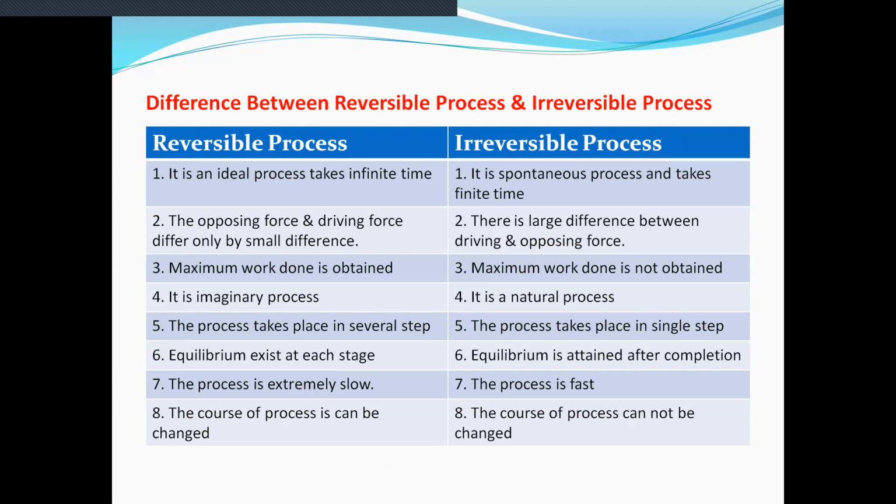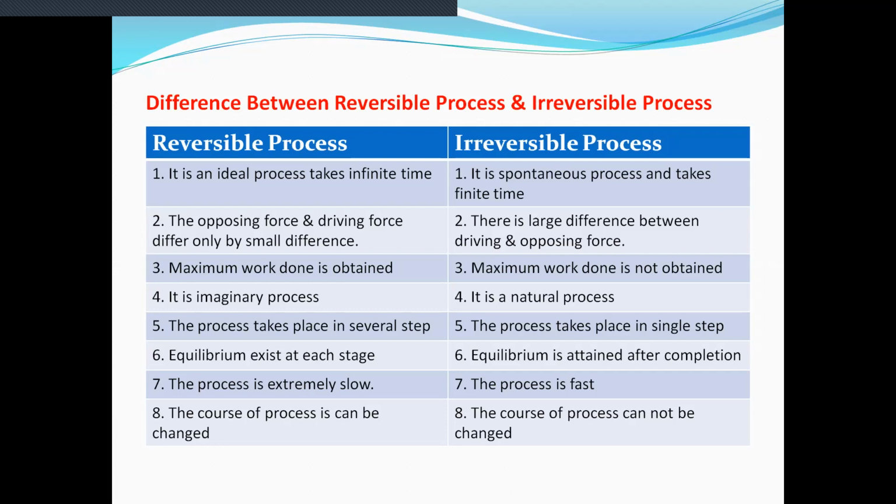Now, reversible process is an imaginary process, while irreversible process is a natural process. Fifth point, the process takes place in several steps. Reversible process takes place in many steps, while irreversible process takes place in a single step.